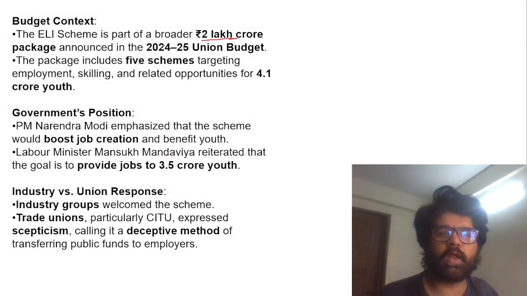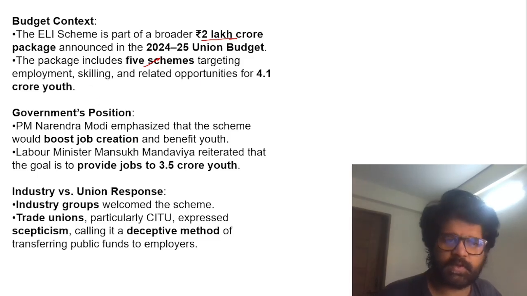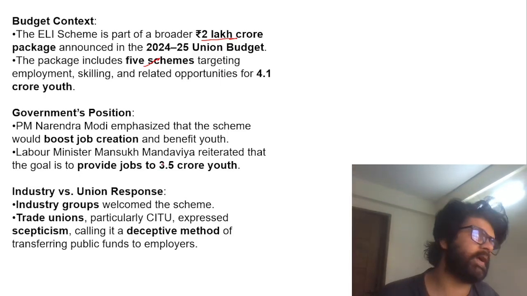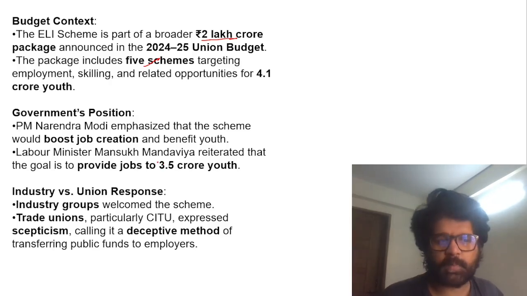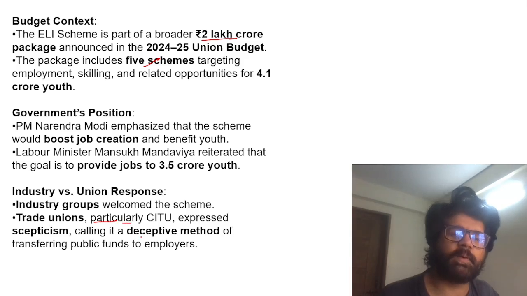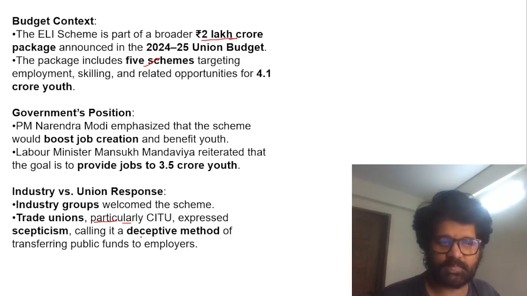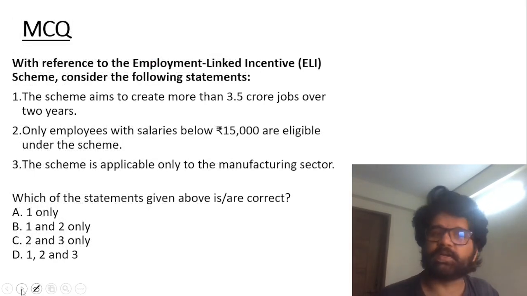The ELI scheme is part of a broader 2 lakh crore package, out of which 1 lakh crore has gone to this ELI only, and it includes 5 schemes. You can see all these things. PM Narendra Modi is saying that Achhe Din has already come. And the Labour Minister is very happy because unemployment is a very, very big issue in our country right now, guys. You people know it, I know it. Godi media doesn't talk about it, but we should talk about it. Trade unions are saying that it's just a way of government giving money to employers, and nothing else. But let's see how things pan out. Implementation is the key, as it always is with these schemes.